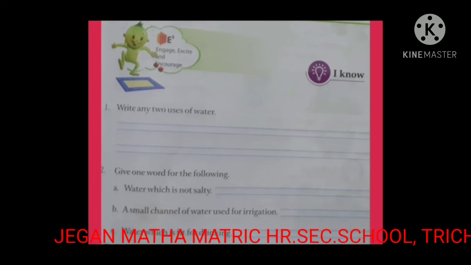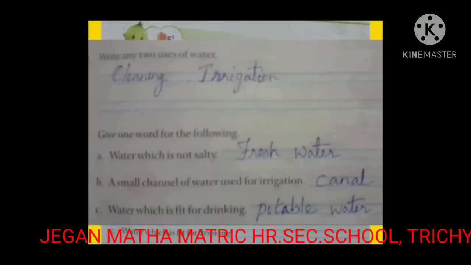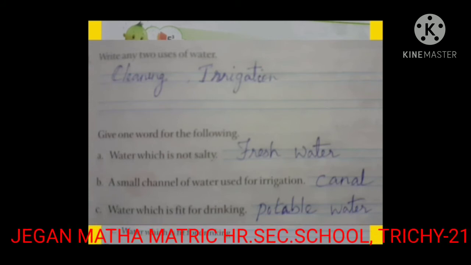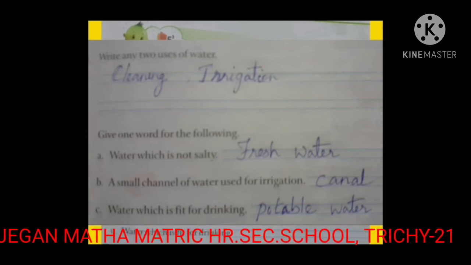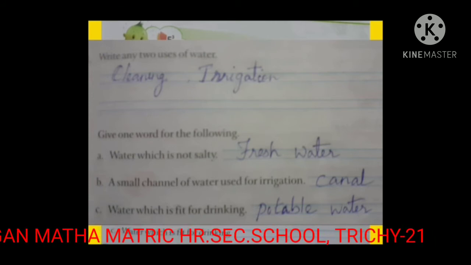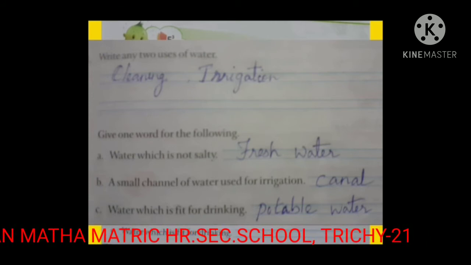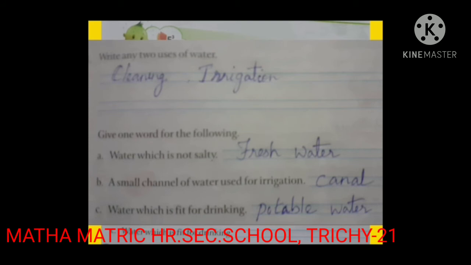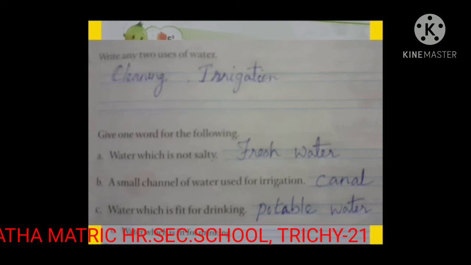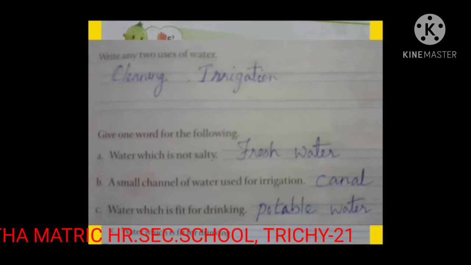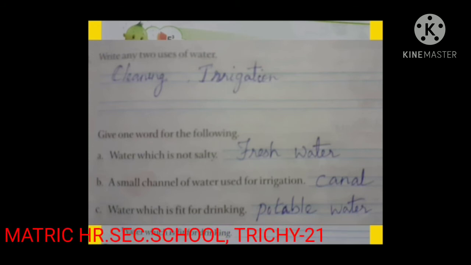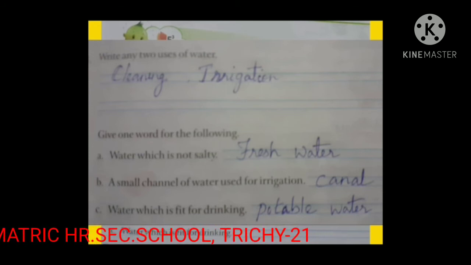Let us check our answers. There are many uses of water. Here I mention only the 2 uses of water. The first one is cleaning and then irrigation. Then second question, water which is not salty is called fresh water. A small channel of water used for irrigation is called canal. Water which is fit for drinking is called potable water.